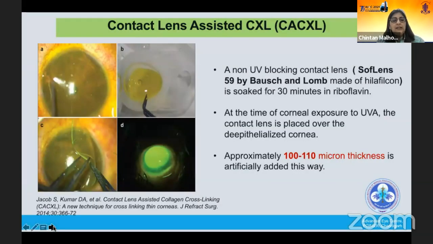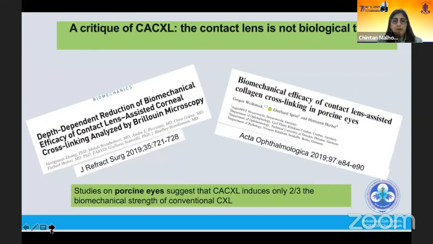Contact lens assisted technique is another very elegant technique described by Dr. Susan Jacob et al., where we use a non-UV blocking contact lens made of Hilafilcon, no financial interest. It's soaked for 30 minutes in riboflavin. At the same time, we are also soaking the cornea. And before exposing the cornea to UVA light, the contact lens is placed over the cornea. And they showed that approximately 100 to 110 micron thickness was artificially added in this way.